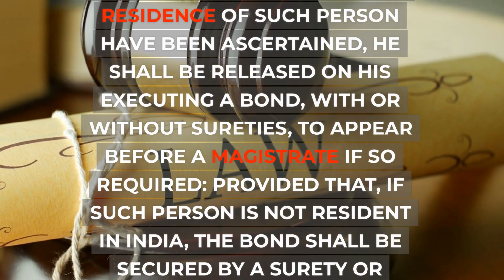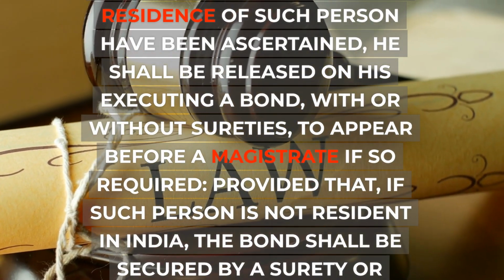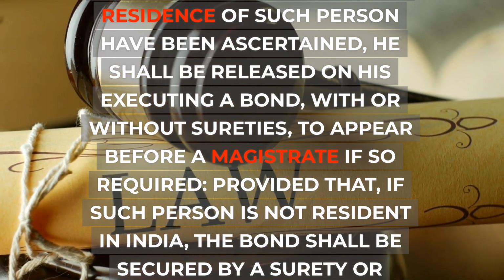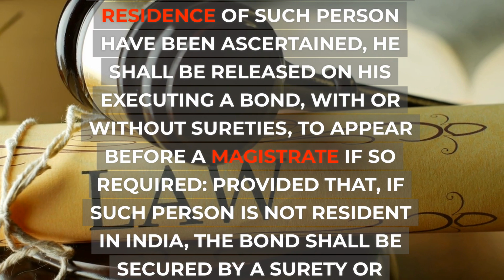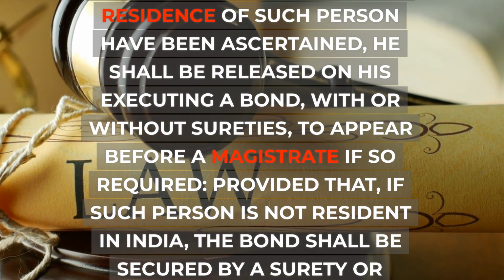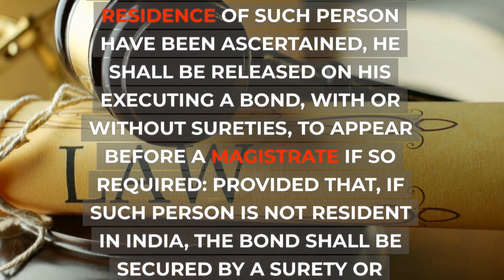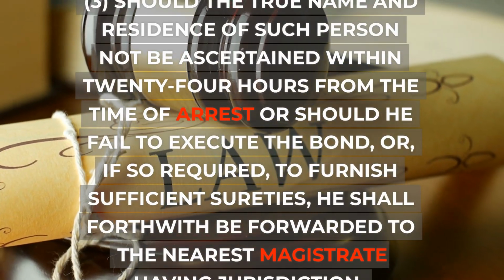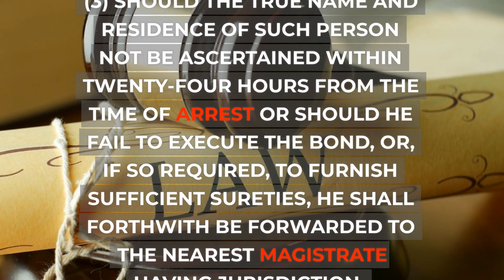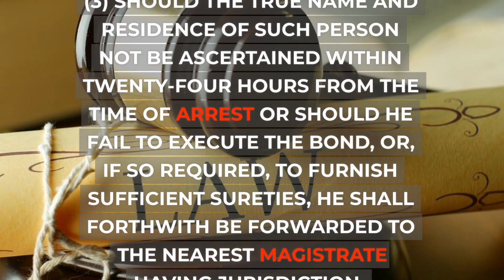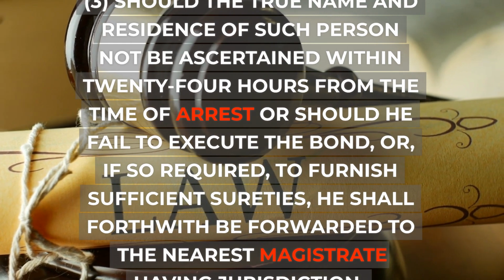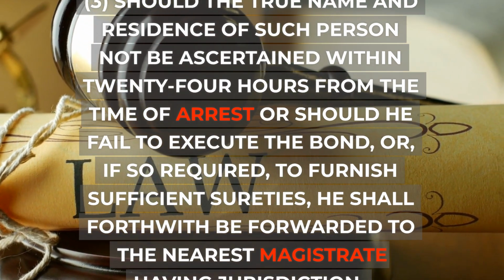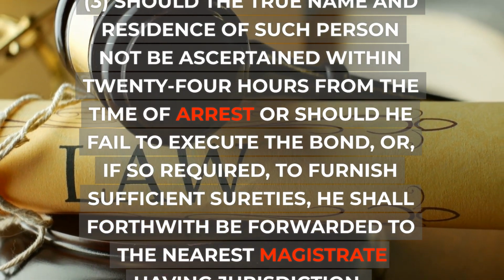2. When the true name and residence of such person have been ascertained, he shall be released on his executing a bond, with or without sureties, to appear before a magistrate if so required, provided that, if such person is not resident in India, the bond shall be secured by a surety or sureties resident in India. 3. Should the true name and residence of such person not be ascertained within 24 hours from the time of arrest, or should he fail to execute the bond, or, if so required, to furnish sufficient sureties, he shall forthwith be forwarded to the nearest magistrate having jurisdiction.